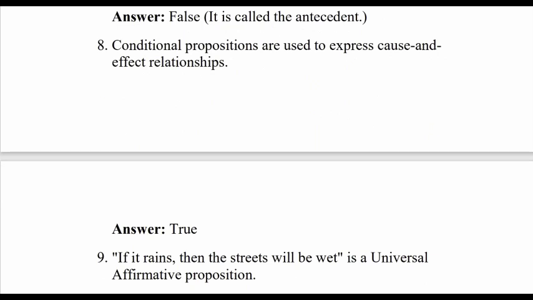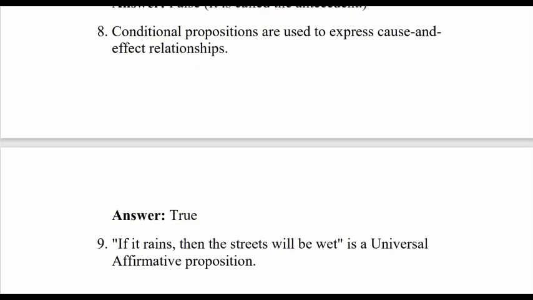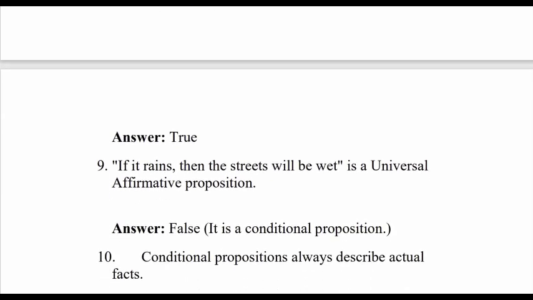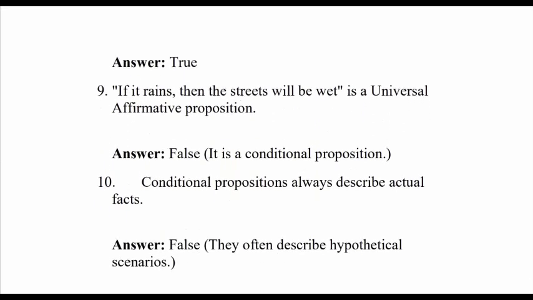No, this is a conditional proposition. This is not a universal affirmative proposition. Conditional propositions always describe actual facts. No, categorical propositions describe actual facts.